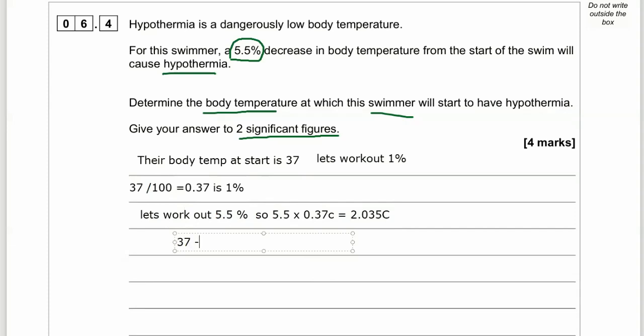Now, if we do 37 degrees, take away 2.035 degrees, we'll find the temperature that is a 5.5% drop. So 37 minus 2.035 degrees is going to work out to be 34.965 degrees. And that's the temperature at which hypothermia will set in. But we've been told to round this to 2 significant figures. Now, because the 9.6 is bigger than 5 and it makes it closer to 35, we round to 35. There are 2 significant figures. 35 degrees is the answer.